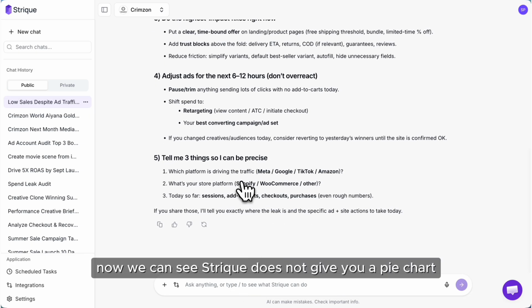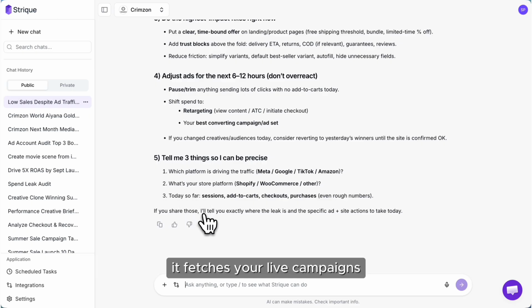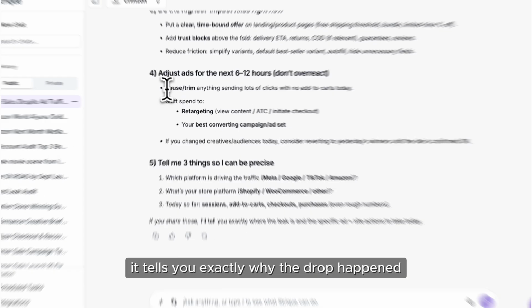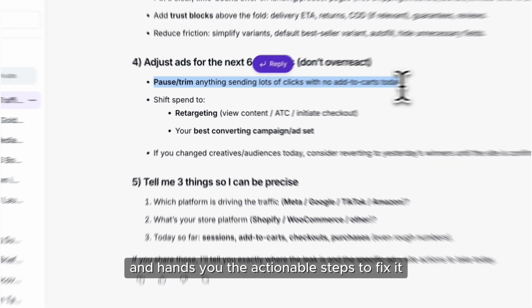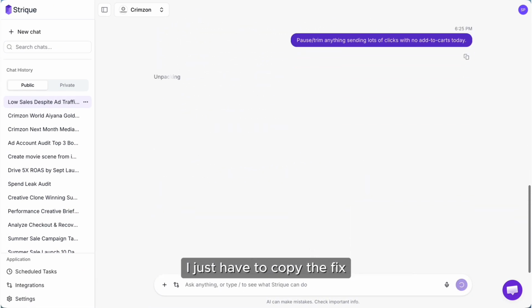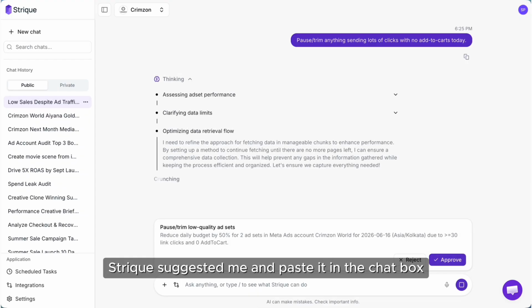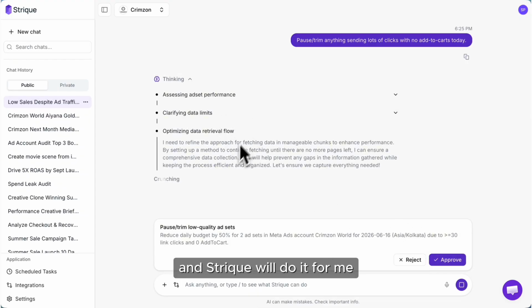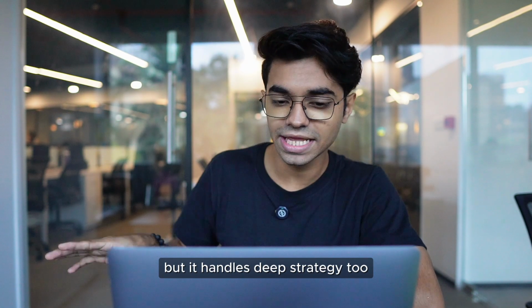Okay. Now we can see Strique does not give you a pie chart. It fetches your live campaigns and gives you a diagnosis. It tells you exactly why the drop happened and hands you the actionable steps to fix it. And I don't even have to do this fix manually. I just have to copy the fix Strique suggested and paste it in the chat box, and Strique will do it for me.